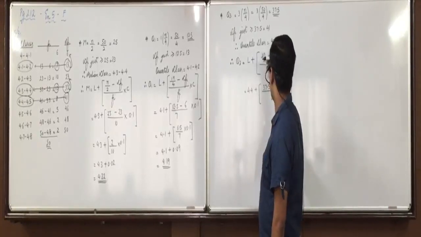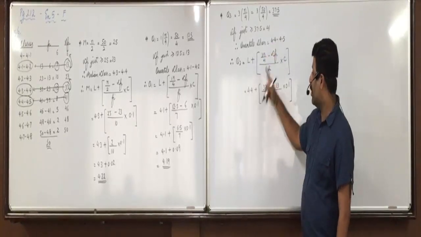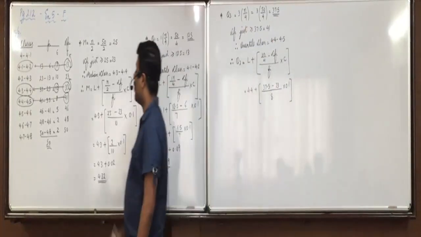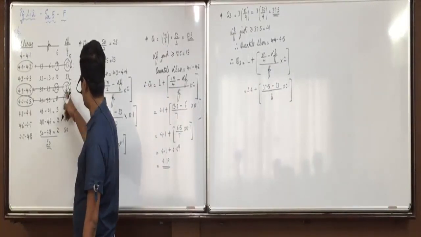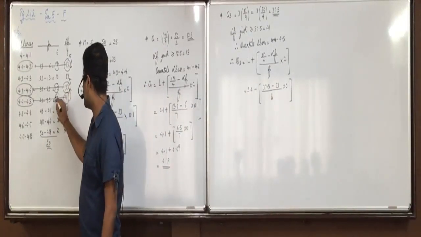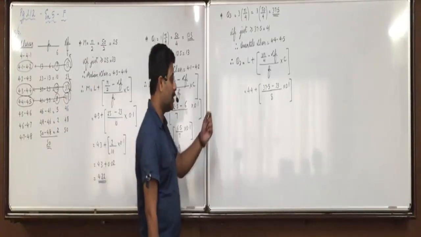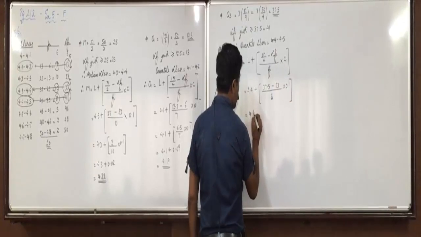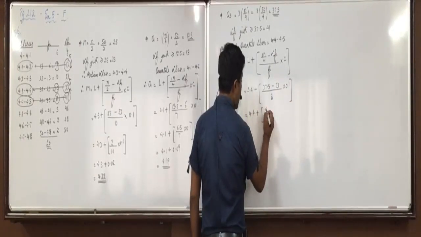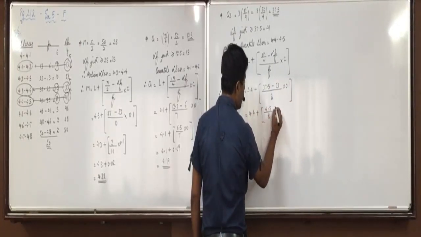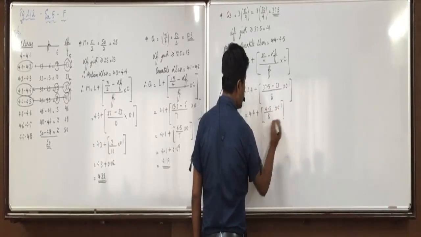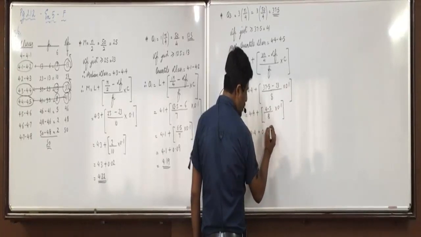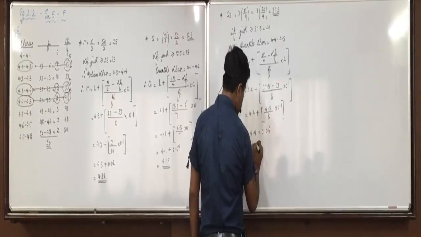Now the lower boundary point is directly 4.4. 3N by 4 from the first step is 37.5. CFI of the preceding class is 33 upon FI of the same class, 8, into class length, which is again 0.1. So 4.4 plus 4.5 upon 8 into 0.1. 4.4 plus 0.06, so 4.46.